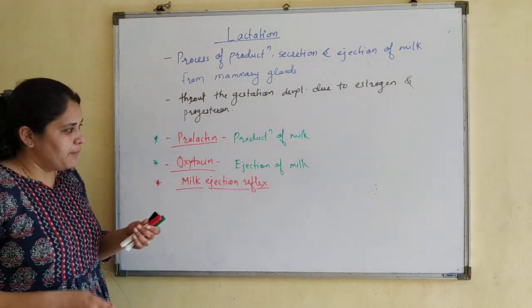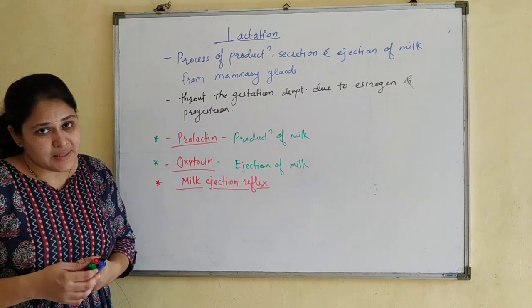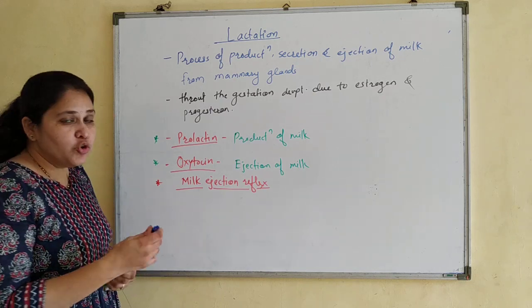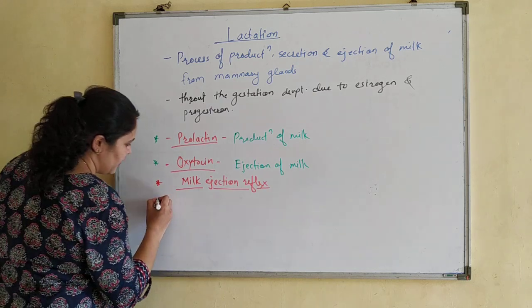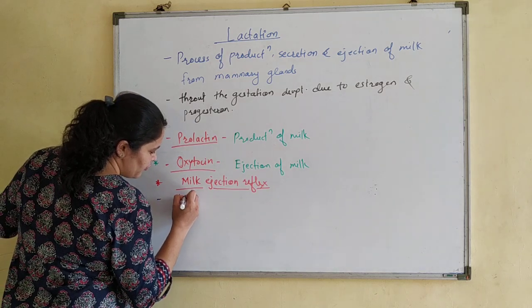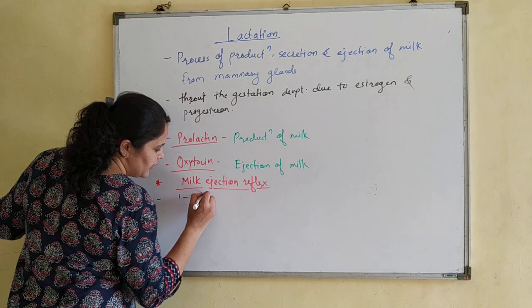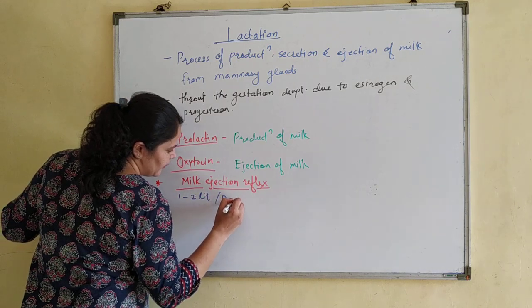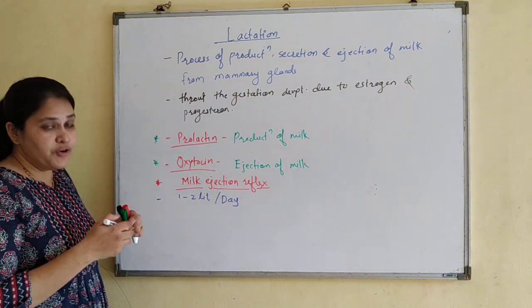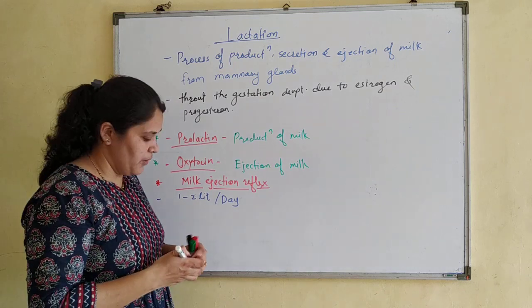Now here, what is happening? A woman after delivery can synthesize 1 to 2 liters of milk per day. So how much milk is produced? 1 to 2 liters per day. So this much milk is produced per day.